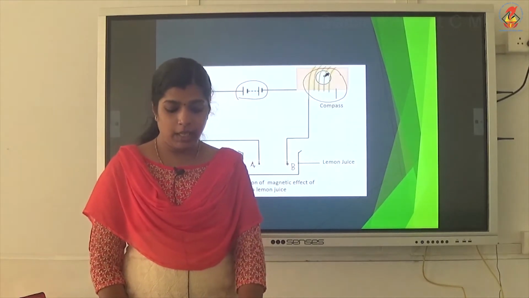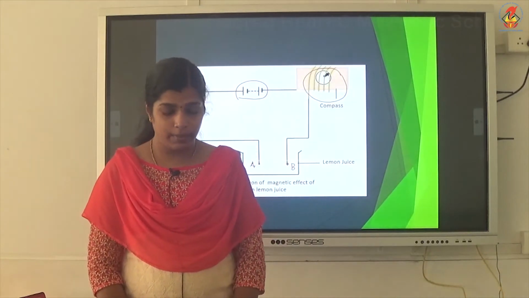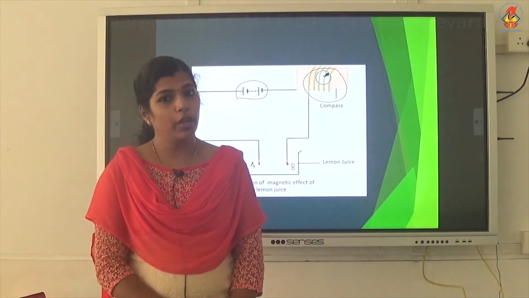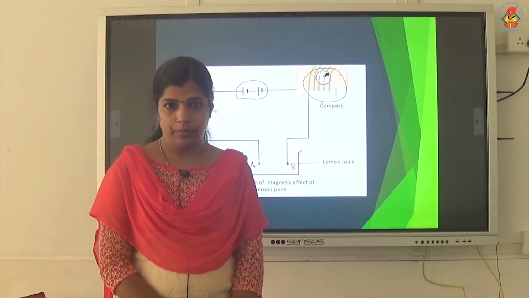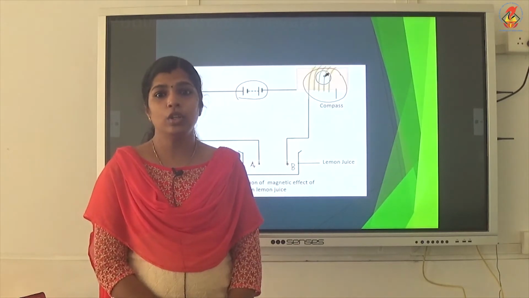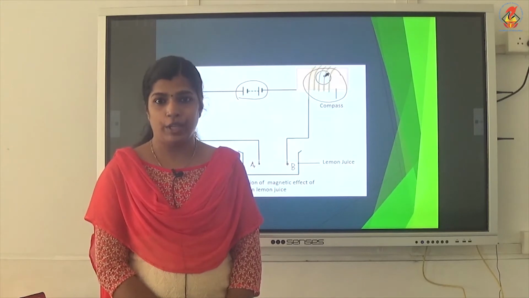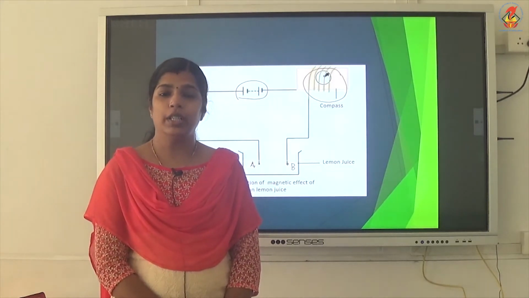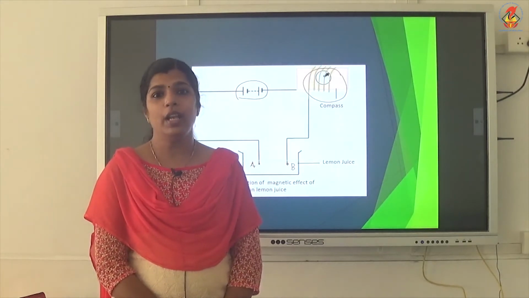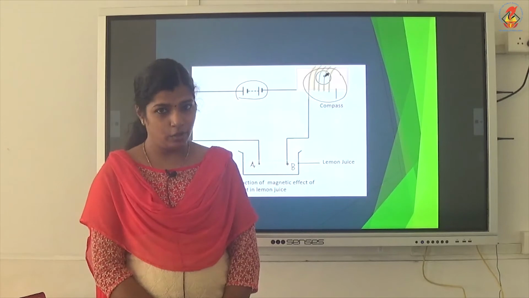In the table, the first column is the serial number, the second column is the material, the third is whether the compass needle will show a deflection or not, and the fourth is whether it is a good conductor or poor conductor. If the compass needle shows a deflection, that is a good conductor of electricity. If the compass needle does not show any deflection, that is an insulator of electricity.